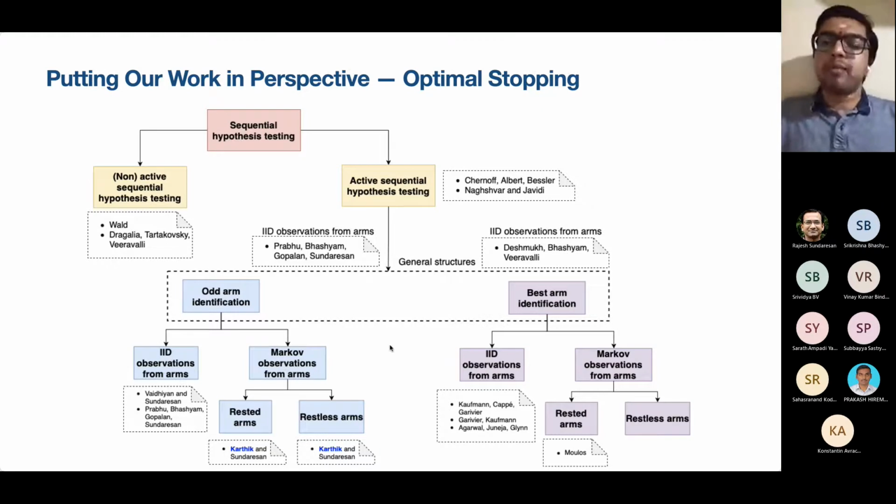Now, there are other related problems such as best arm identification. Both odd arm identification and best arm identification can be generalized to some extent. I will talk about these generalizations towards the end of the talk. So this is how our problem stands. We are going to begin with the analysis of the setting of Markov observations from the arms. I'll first talk about the setting of rested arms, and some key ideas that we came up with for analyzing it. We will then use these ideas to solve the restless arm setting. I'll present all of these ideas.